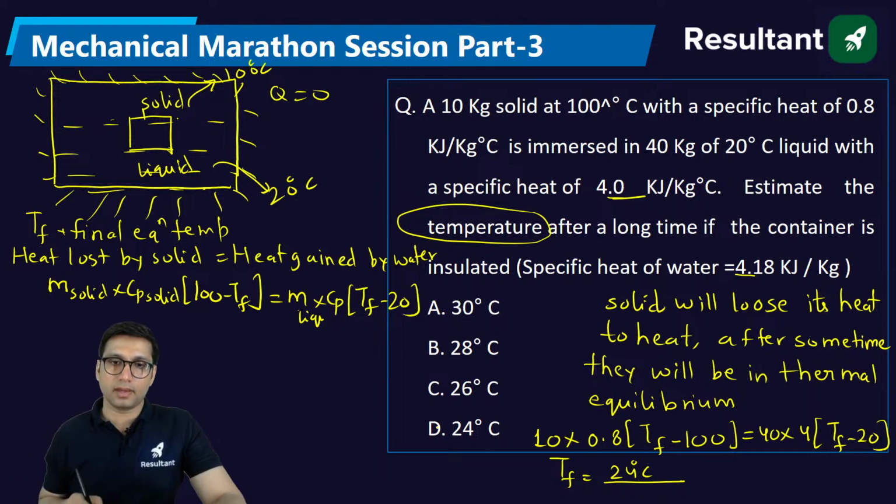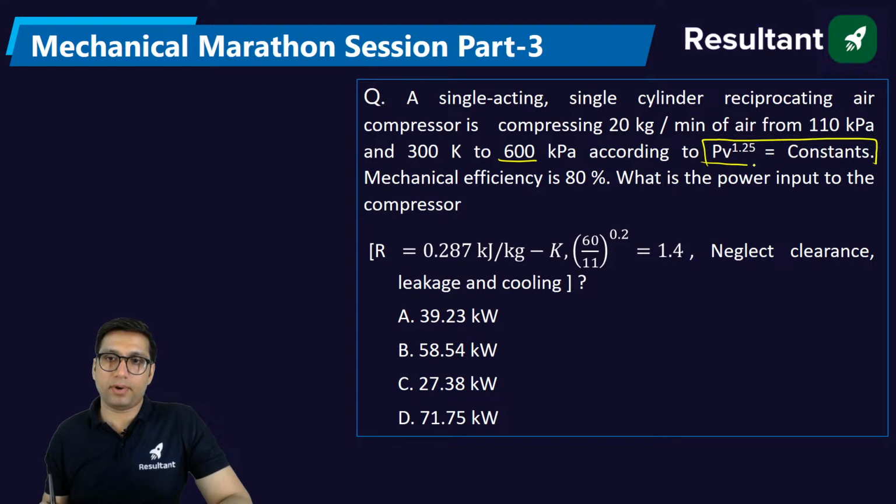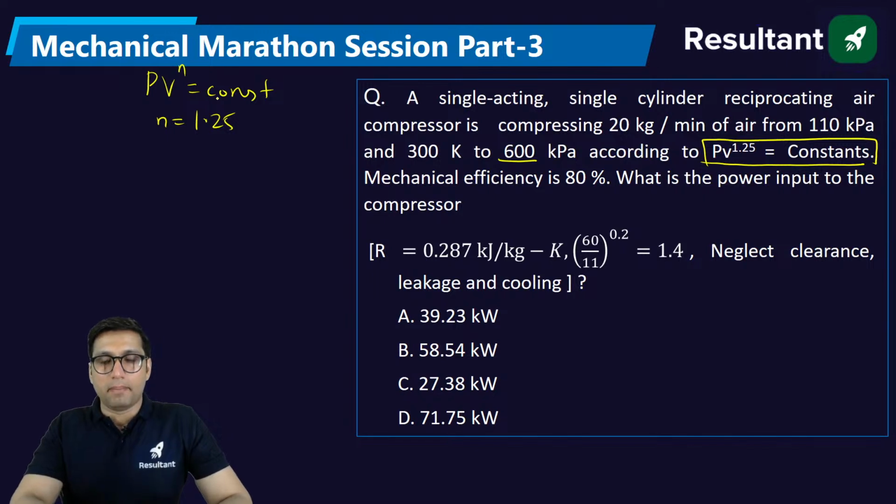24 degrees Celsius. Next, a single acting single cylinder reciprocating air compressor is compressing 20 kg per minute of air from 110 kilopascal and 300 Kelvin to 600 kilopascal according to the law PV^1.2 equal to constant. This is the equation of a polytropic process. Here n is equal to 1.25. Mechanical efficiency is given as 80%. What is the power input to the compressor?